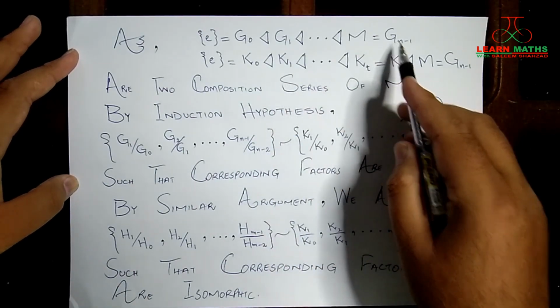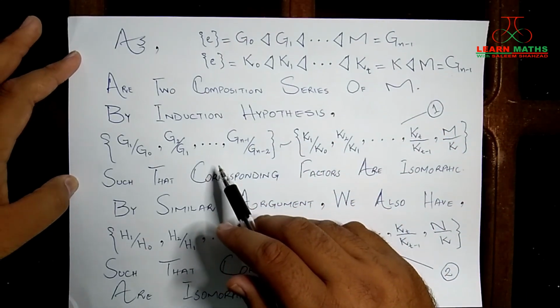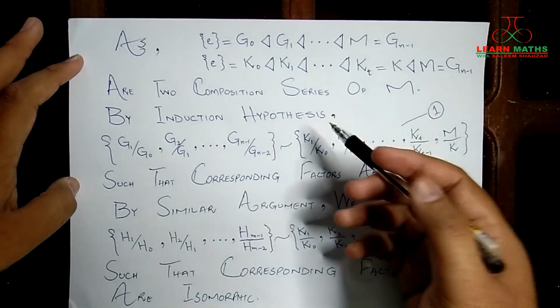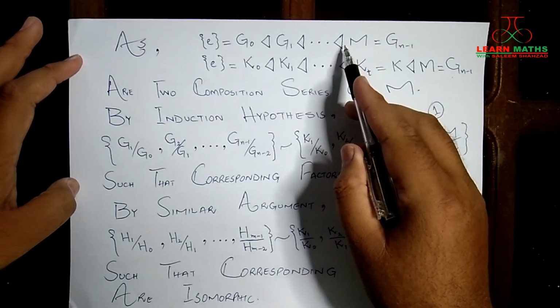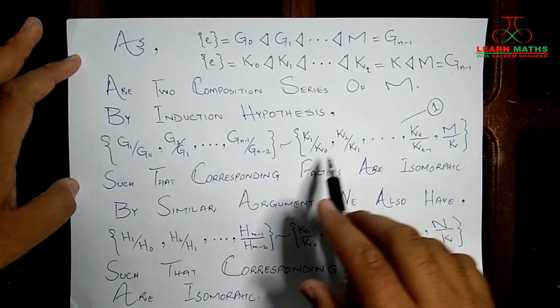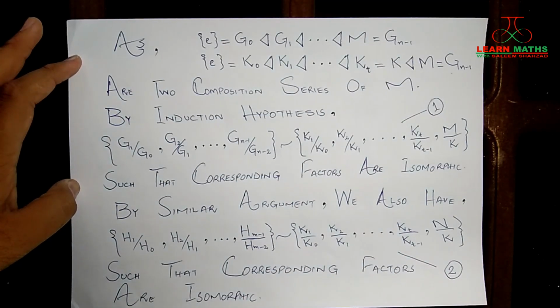So the group G_{n-1} has two composition series, and since its order is less than the order of G, by the induction hypothesis, the factor groups formed by this series or by this series will be in one-to-one correspondence, such that the corresponding factors will be isomorphic, right?